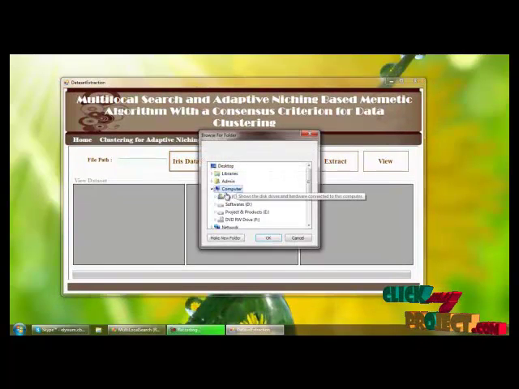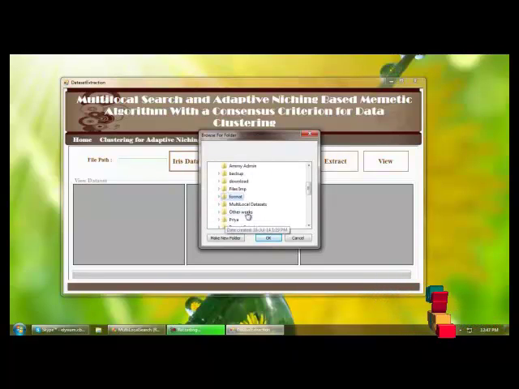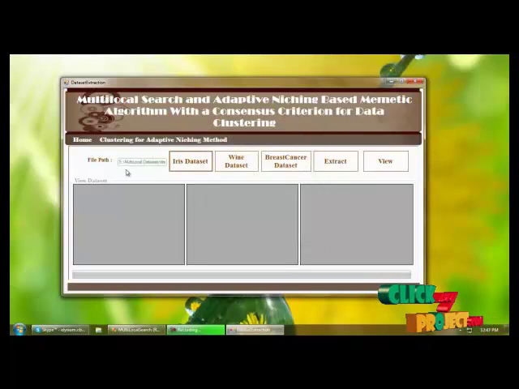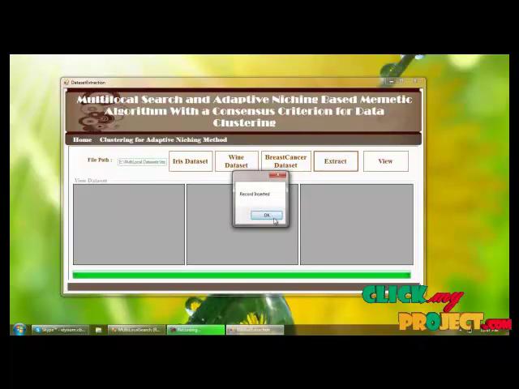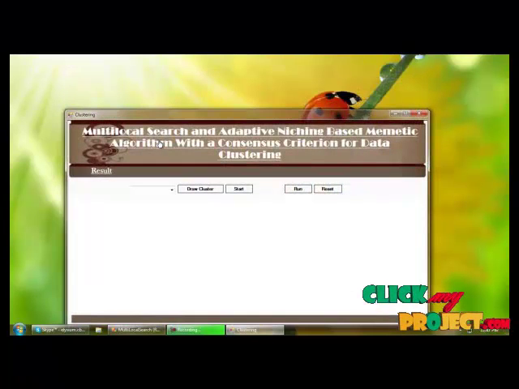For that, first we are loading the iris dataset. The dataset path will be displayed here, and the extract button is used to import the dataset into a database. So these are the records inserted into a database. This is the iris dataset, and this is the wine dataset, and then this one is the breast cancer dataset. And next, clustering.